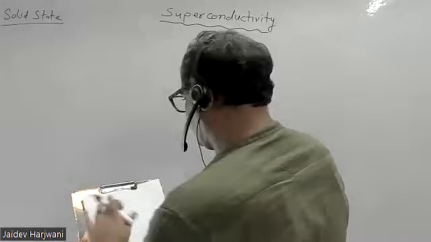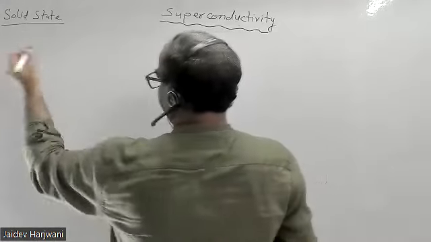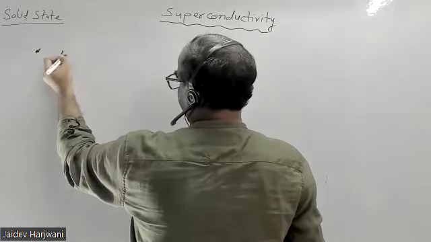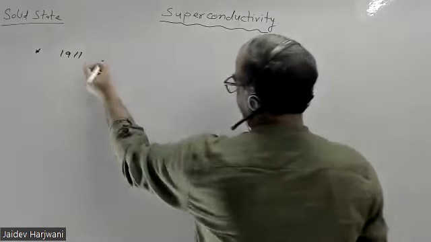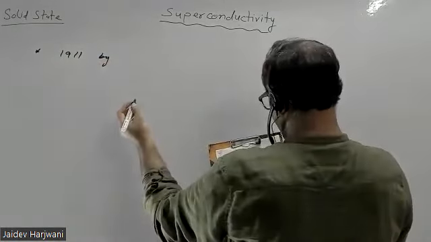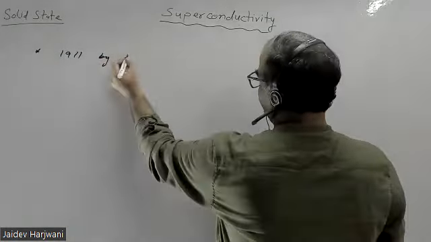So superconductivity was first discovered in 1911 by a gentleman named Kamerlingh Onnes. He wanted to measure the resistivity of pure mercury at low temperature.